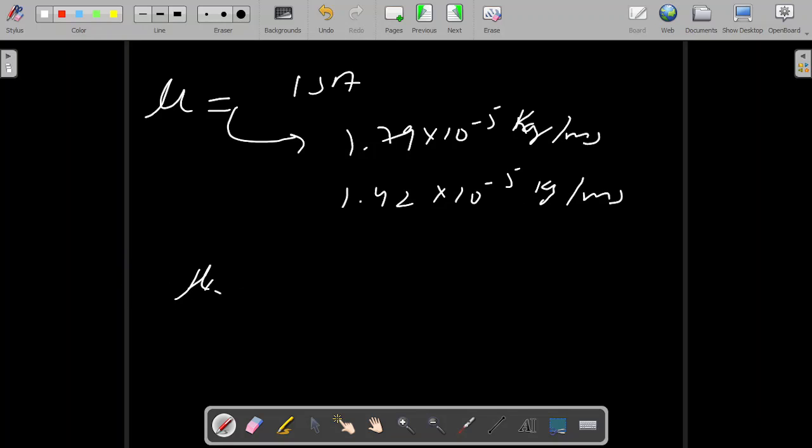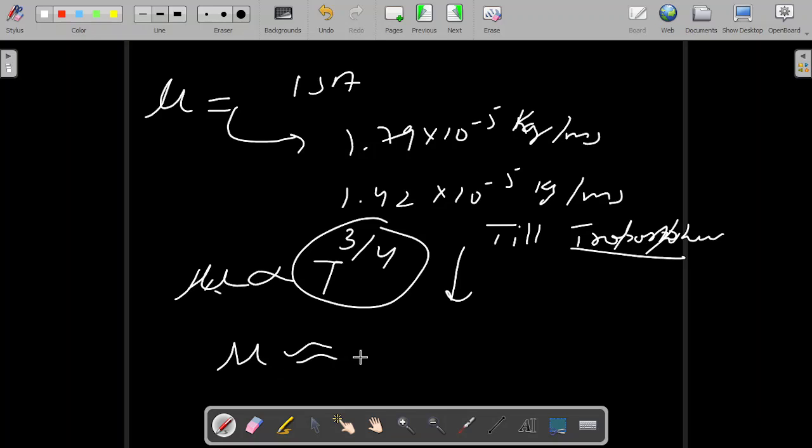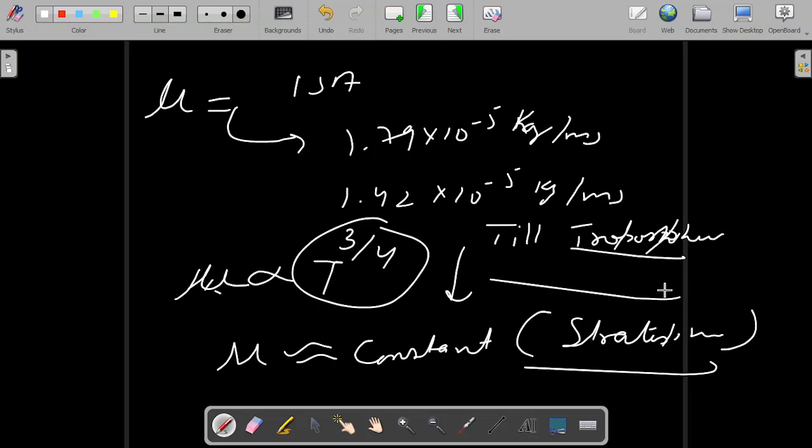Since viscosity is directly proportional to temperature to the power 3/4, and the temperature is reducing as we are going up through the troposphere, viscosity reduces, and mu is constant in the stratosphere. Okay, so this is the relation between the dynamic viscosity and the altitude.